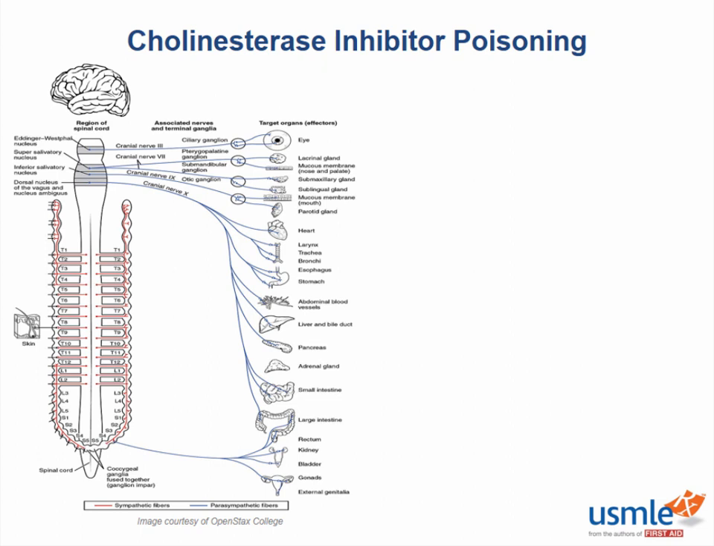So starting at the top of the body, excessive amounts of acetylcholine in the brain stimulates M1 receptors, which results in agitation, confusion, coma, and seizures. In the heart, stimulation of our M2 receptors will cause bradycardia.